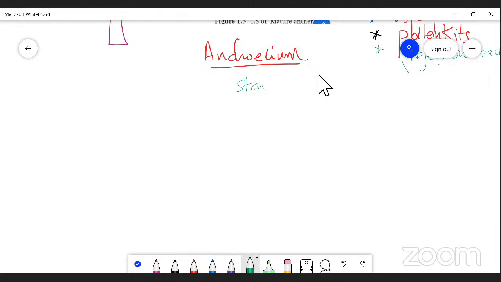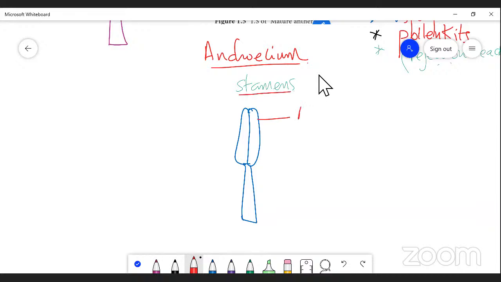A group of stamens is called the androecium. Now I am drawing the structure repeatedly. The first is the anther, the second is the connective tissue, and the third is the filament.